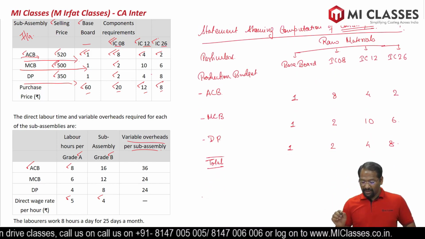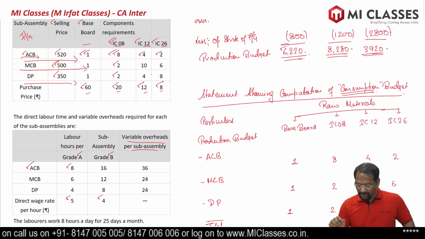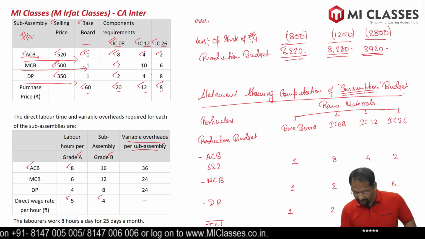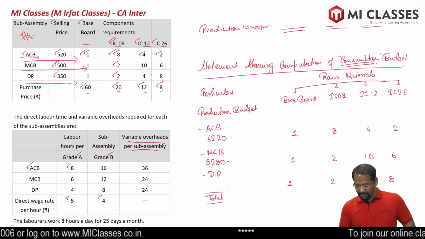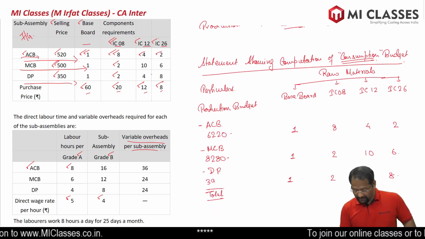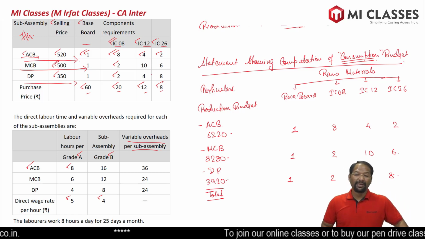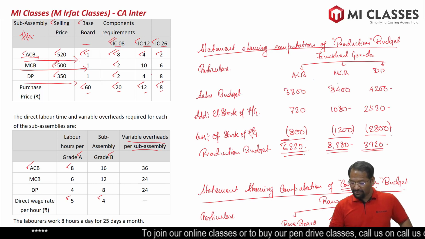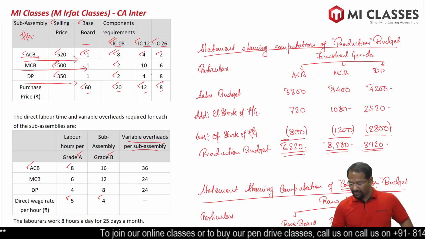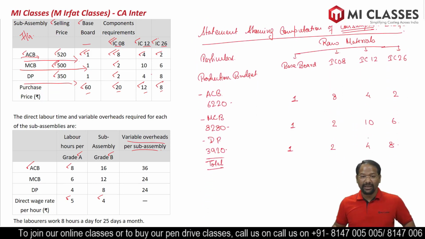So, we are making how many units of ACB? We are making 6,220 units of ACB, 8,280 units of MCB, and 3,920 units of DP. Remember, this is what we are producing. Don't write the sales details. That is what we were selling, but this is what we are producing. So the production budget has to be written there, not the sales budget.